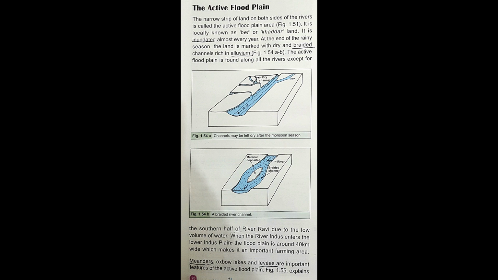The active floodplain is found along all the rivers except for the southern half of River Ravi due to the low volume of water. When the river Indus enters the lower Indus plain, the floodplain is around 40 km wide, which makes it an important farming area.